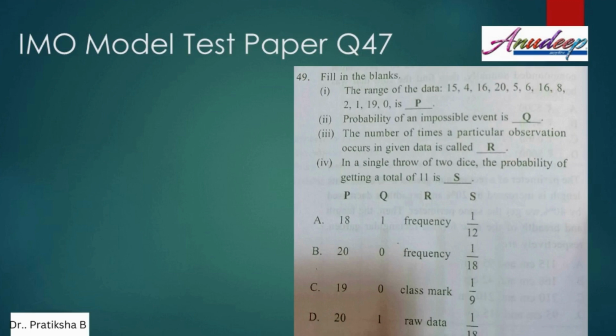Let us look at the problem from the model test paper. In this case, you have been given various fill in the blanks with the options P, Q, R, S. First sub-question says the range of data 15, 4, 16, 25, 6, 16, 8, 2, 1, 19, 0 is P. So we need to calculate the value of range. Second sub-question says the probability of impossible event is Q. Third is the number of times a particular observation occurs in a given data is called R. And in a single throw of 2 dice, the probability of getting total 11 is S.